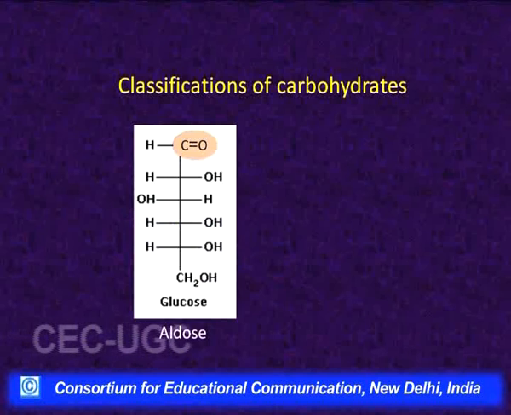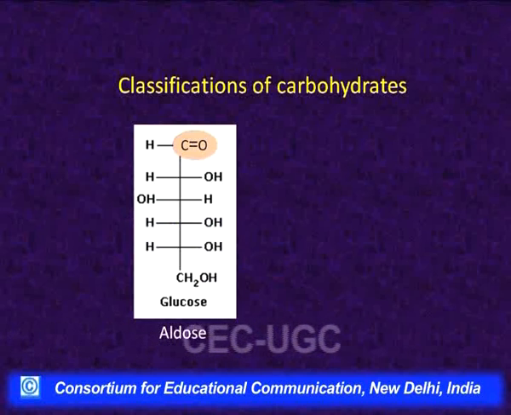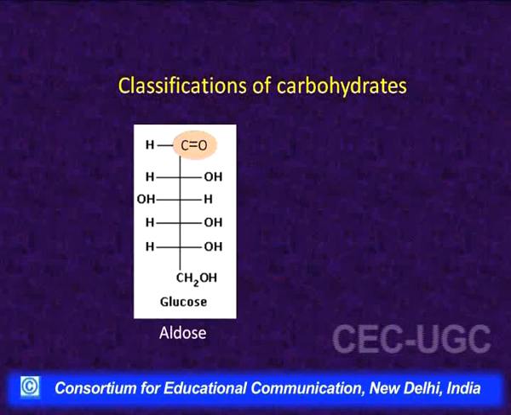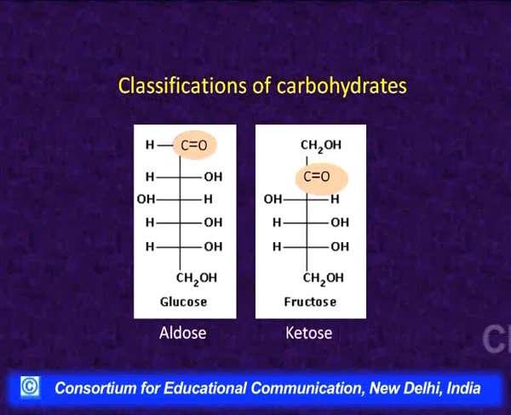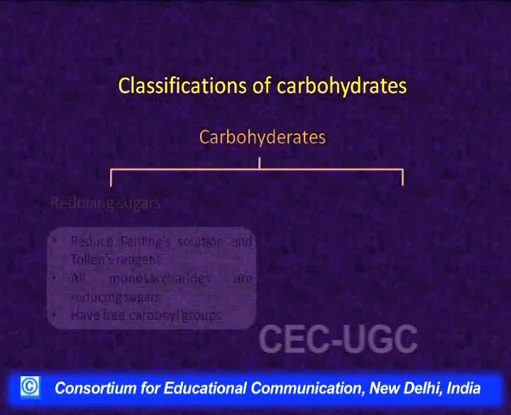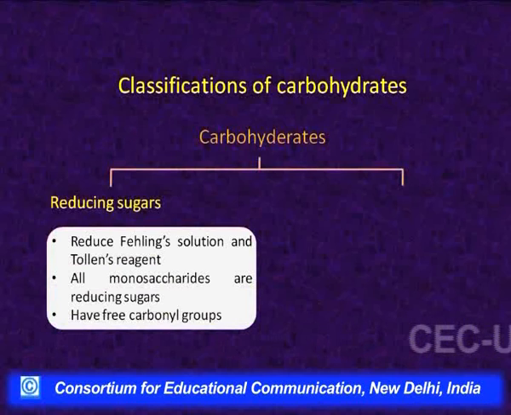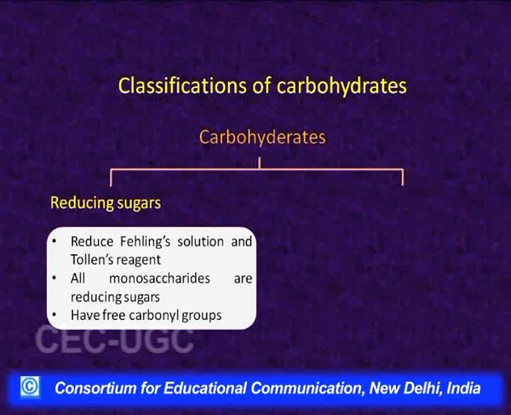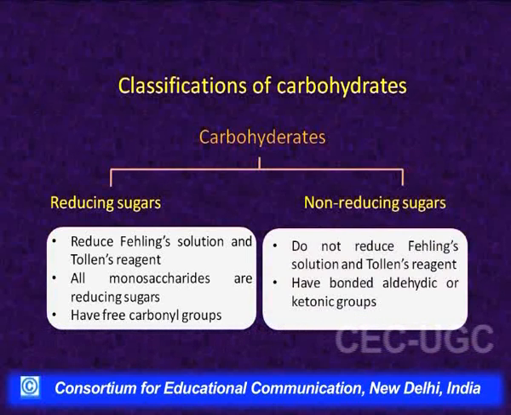Then they can also be classified on the basis of the functional group in them. If they have an aldehydic functional group, then they are classified as aldoses or aldose sugars, and if they have a ketonic functional group, then they are called ketoses or ketose sugars. They are also classified on the basis of their reaction with Tollens reagent or Fehling's reagent, as reducing sugars or non-reducing sugars.